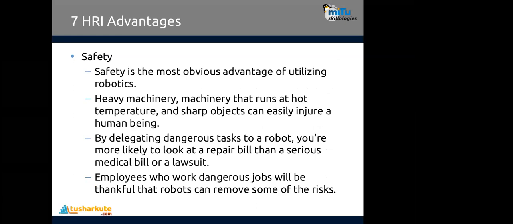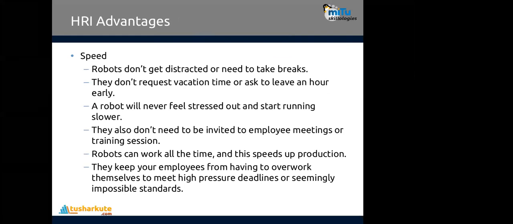I'll just take an overview of all step by step. Safety. We will make things safer. Employees who work dangerous jobs will be thankful for robots to remove some of the risk. Second is speed. We have to perform operations with high speed. Generally we can feel stressed if we are working more than 7 or 8 hours, but we can get this task done by the robot, so we can achieve speed from that.